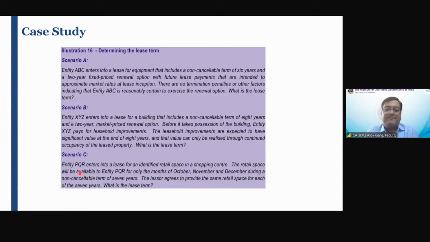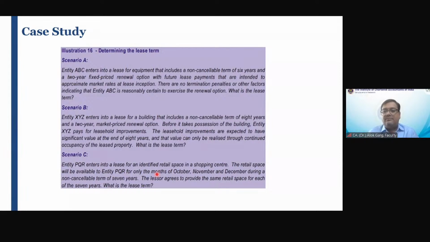Scenario C. Entity PQR enters into a lease for an identified retail space in a shopping center. The retail space will be available to entity PQR only for the months of October, November, and December during a non-cancelable term of 7 years. The lessor agrees to provide the same retail space for each of the 7 years. What is the lease term?